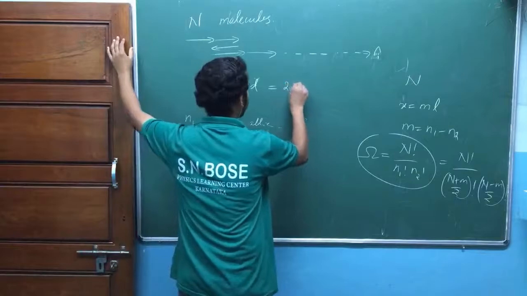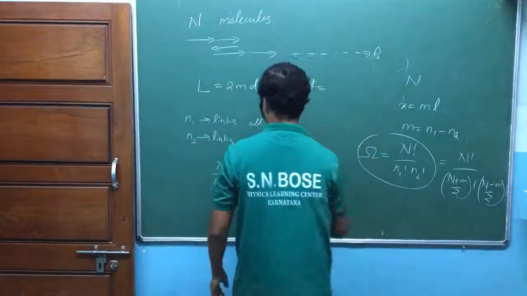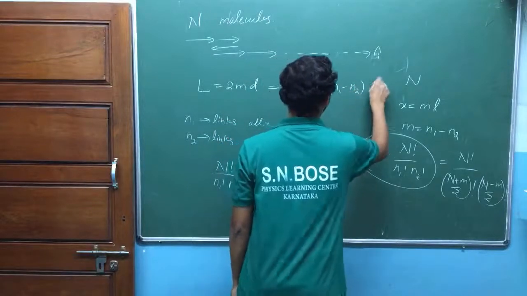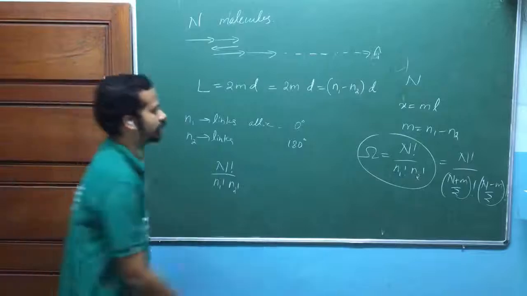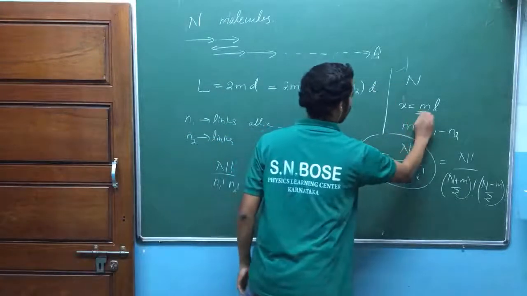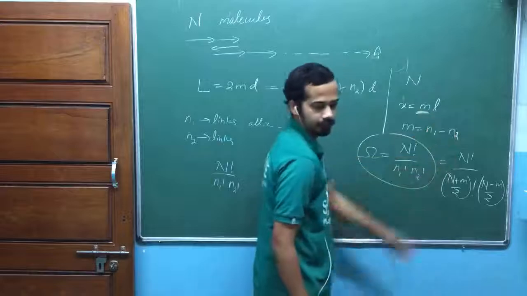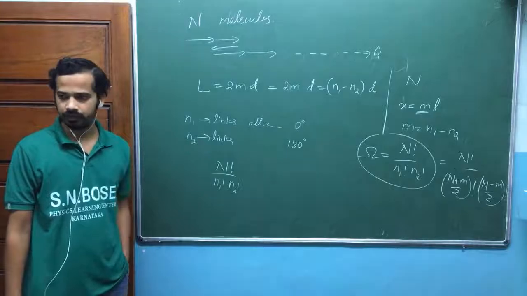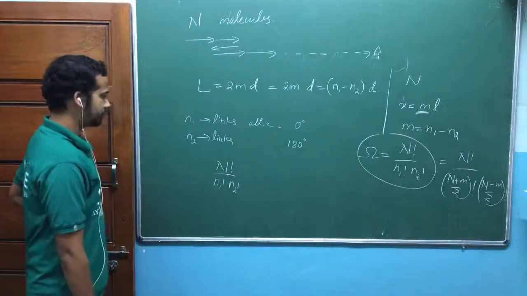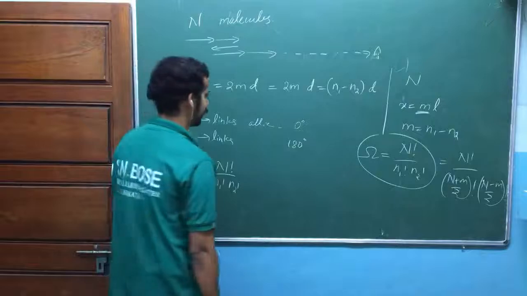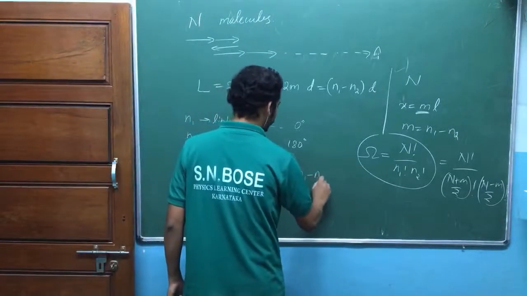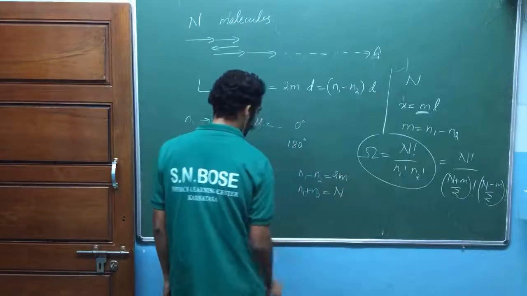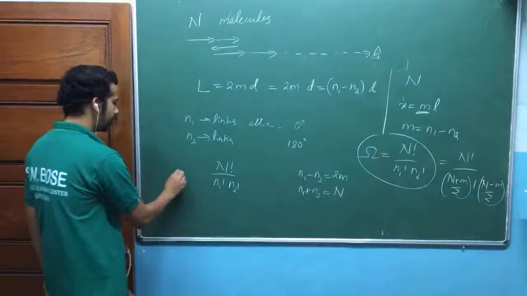Now look here, 2m into d. That 2m should be equal to n1 minus n2. Can I write it like this, into d? Just like x equal to m into L, whatever integer comes here, I have written n1 minus n2, isn't it? Now let me take 2m as n1 minus n2. Is that okay? So ultimately again you got one equation: n1 minus n2 is equal to 2m and n1 plus n2 is equal to n.